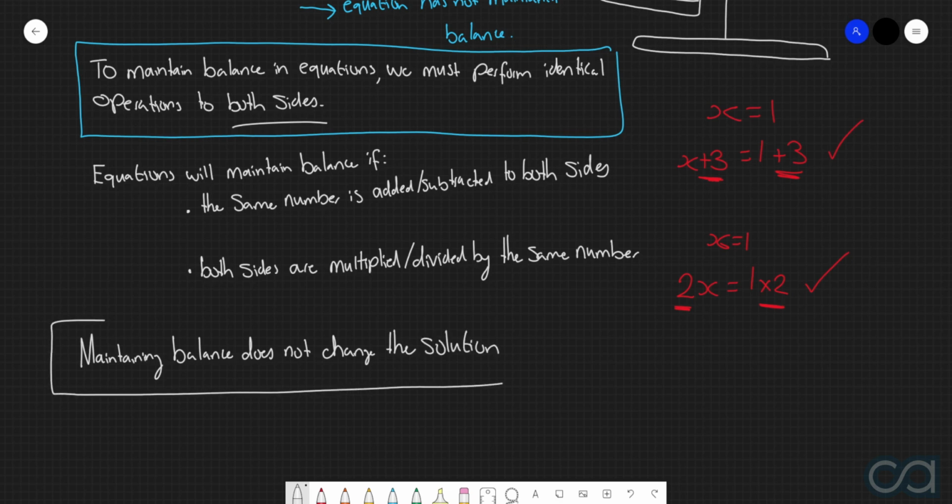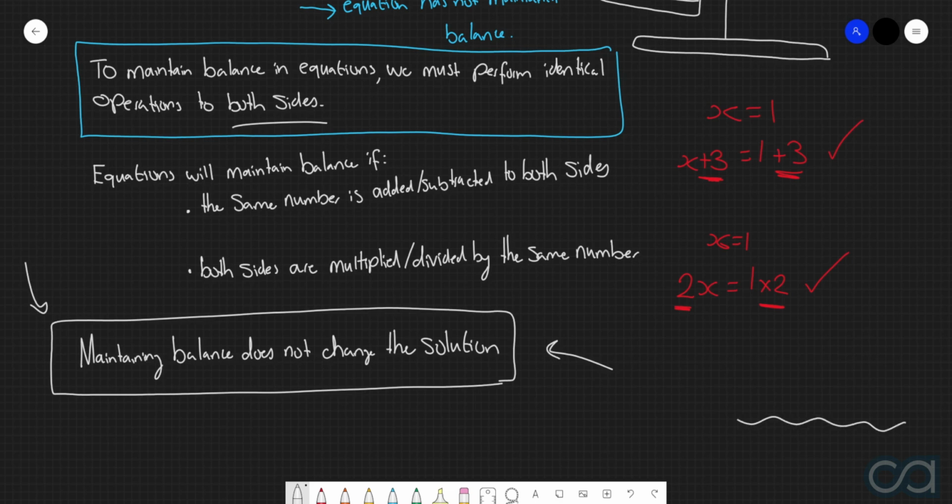And the reason why this idea is super important to us is because when we look at the next couple of videos, the idea of maintaining balance is going to be popping up quite a bit, specifically in how we can use the idea of maintaining balance to manipulate equations and then solve them. And this all comes down to the fact that when you maintain balance in an equation, the actual solution does not change. Alright, enough about that. Let's now get into a few examples of how we maintain balance in algebraic equations.